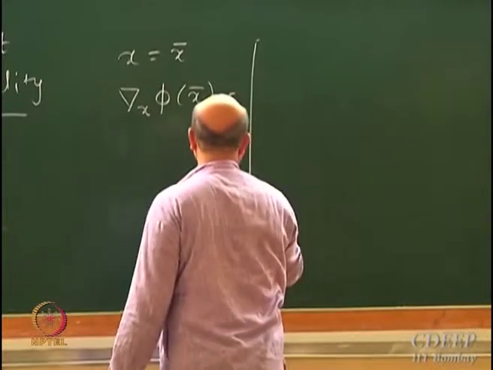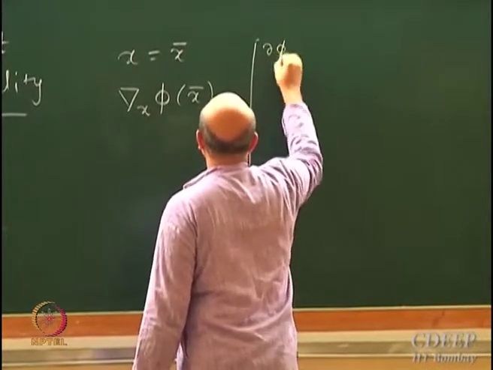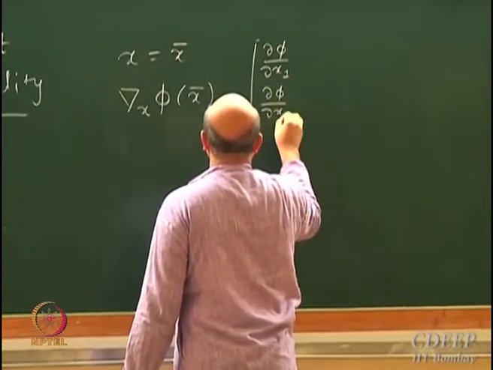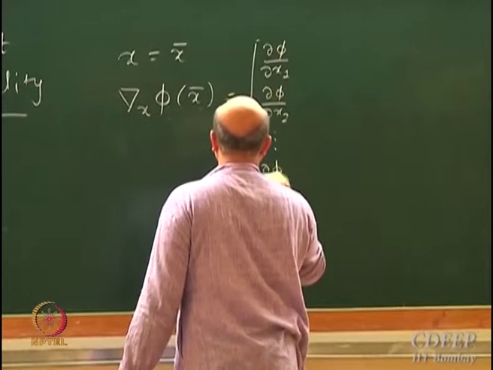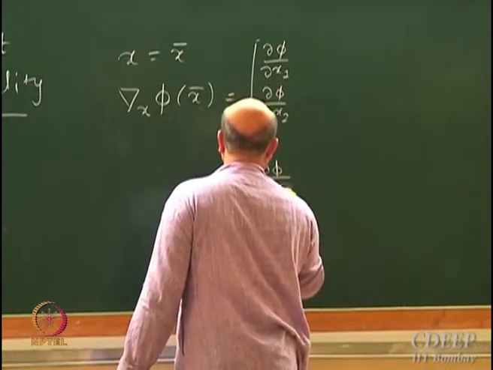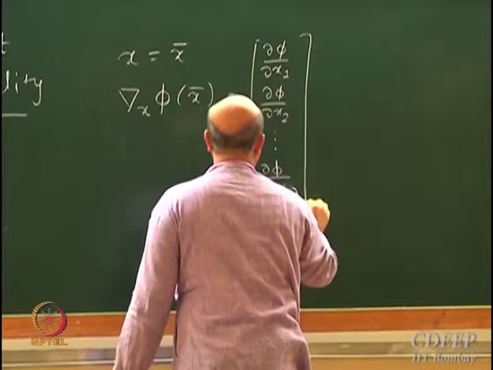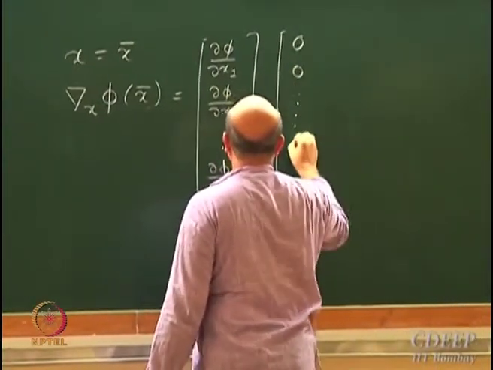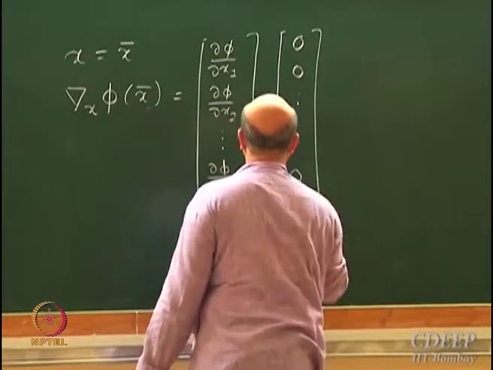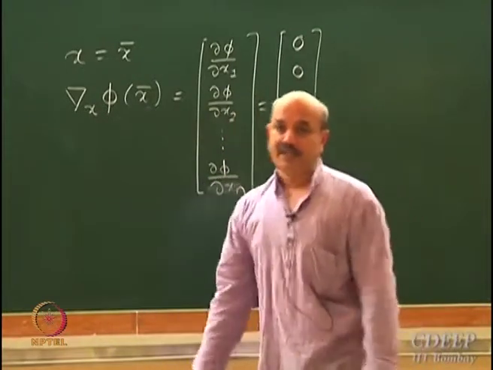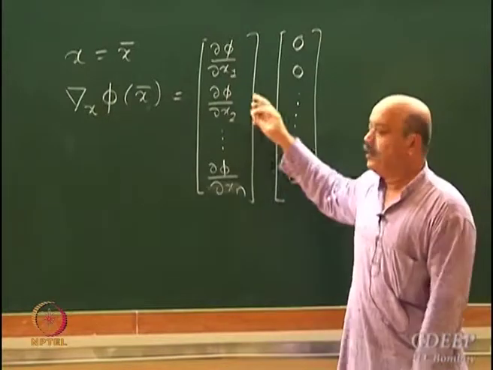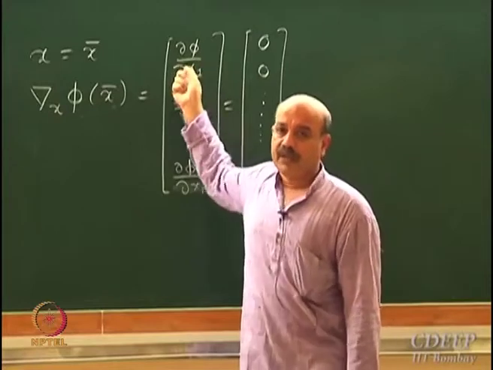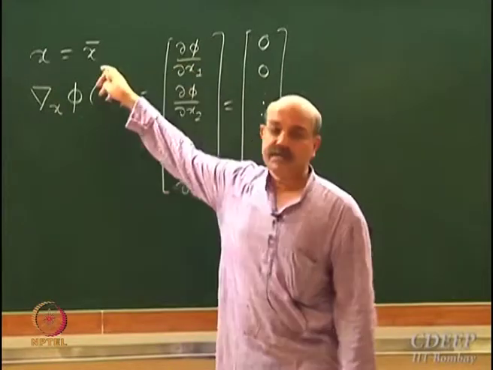So this is nothing but dou phi by dou x1, dou phi by dou x2, and so on. This gradient vector should be equal to 0, and this necessary condition was proved by considering the fact that if you take it non-zero, it contradicts the fact that x bar is a local minimum.